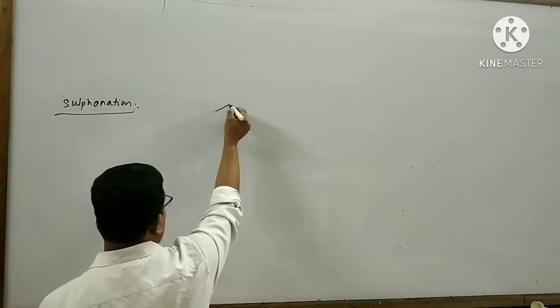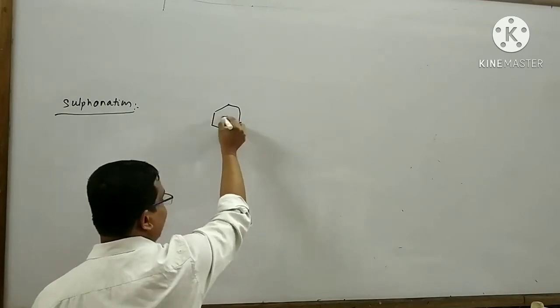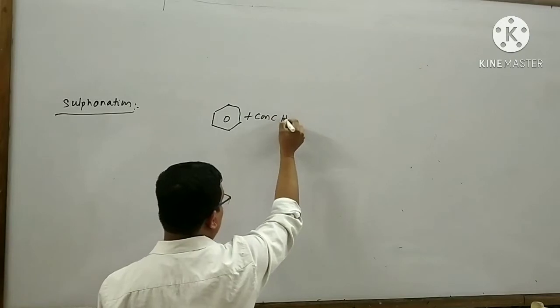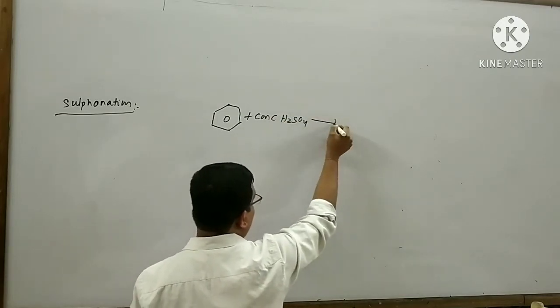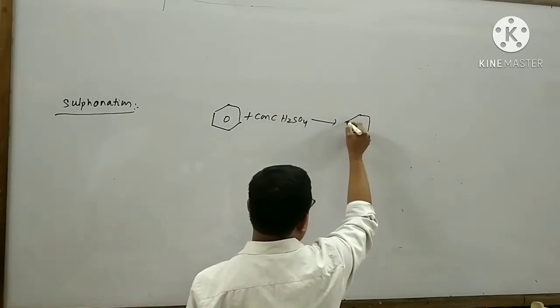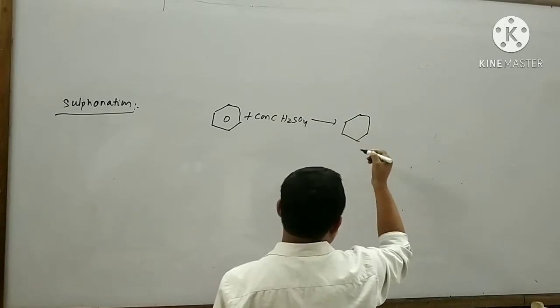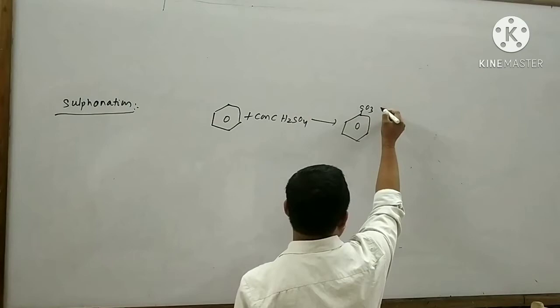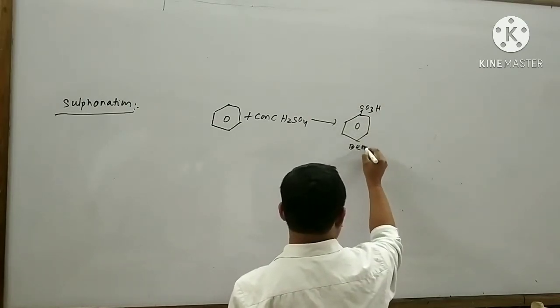In sulfonation, benzene is subjected to reaction with concentrated H2SO4. Then sulfonation is possible. Here benzene sulfonic acid is formed.